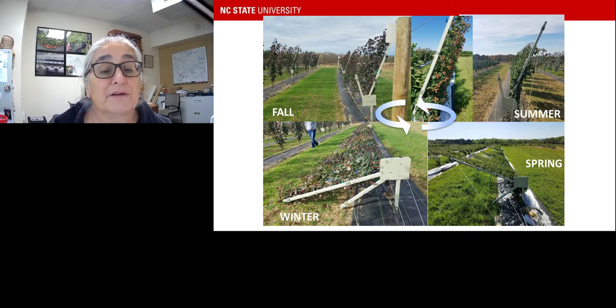In the springtime, you want to flip it or leave it in that position, depending on which way you started there. So you have all the flowers growing up towards the sun. And in the summer, you flip it back over, so you have all the fruit. This is early summer, and this is when it's fruiting. So you have the fruit all on one side.